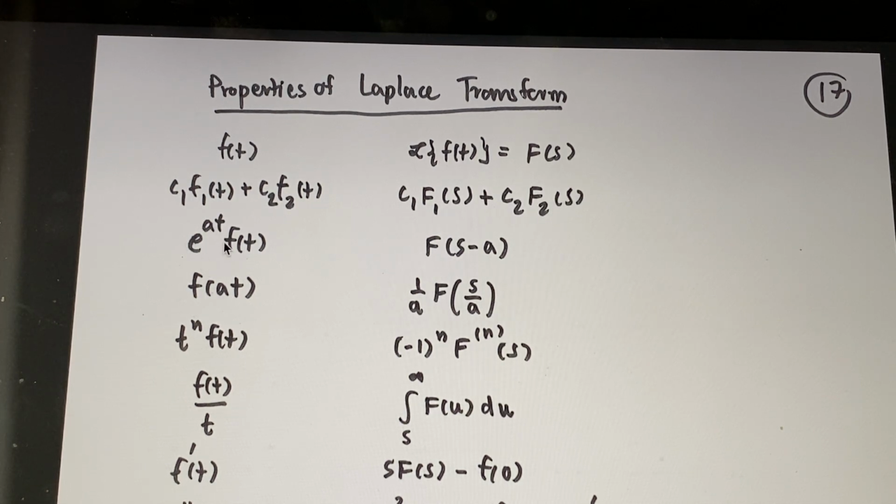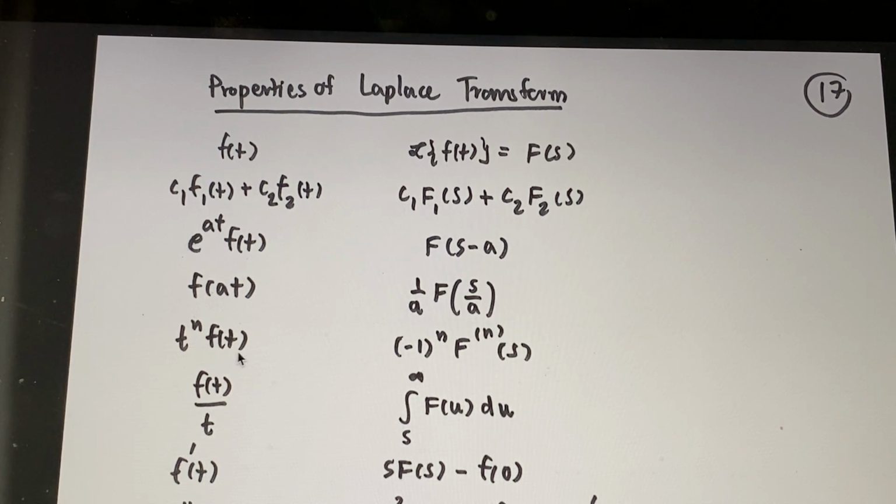Laplace transform of e to the at f(t). The first one should be what? Linearity. The second one is shifting. If you multiply the function f(t) with e to the at and you do the Laplace transform, it's F(s minus a). And this one, change of the scale, f(at). The Laplace transform is what? 1 over a times F(s over a).